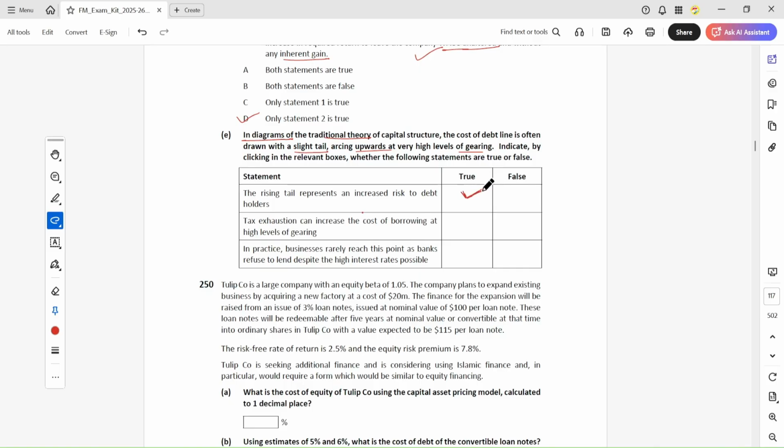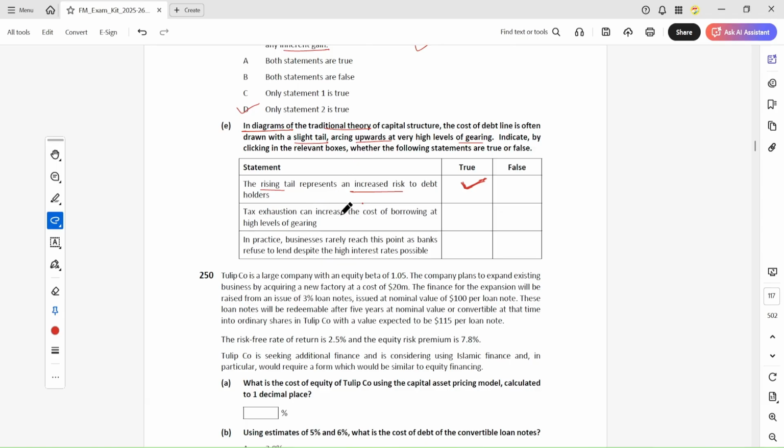They will be reluctant to invest in your company, so if they invest, they expect a higher return. So the rising tail represents increased risk for the debt. This is true.